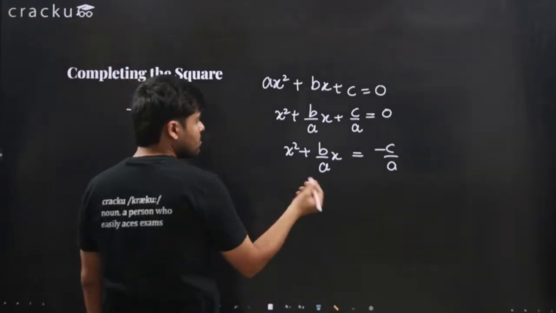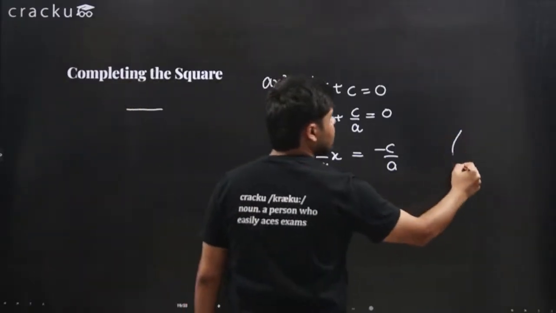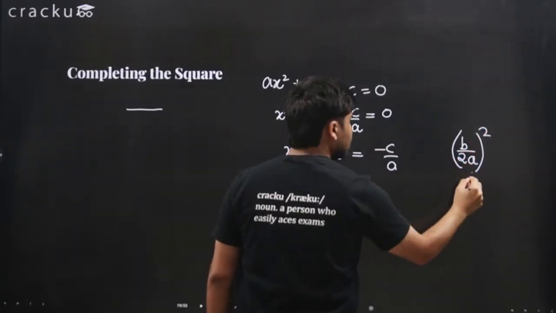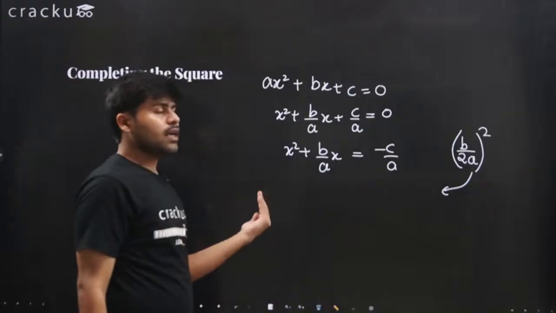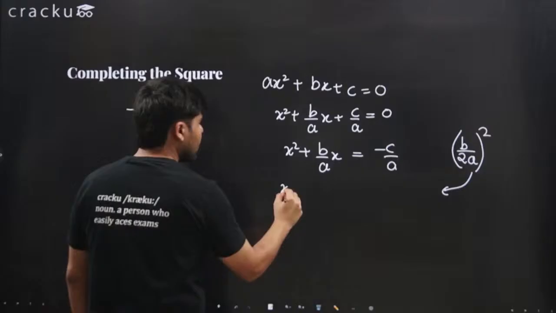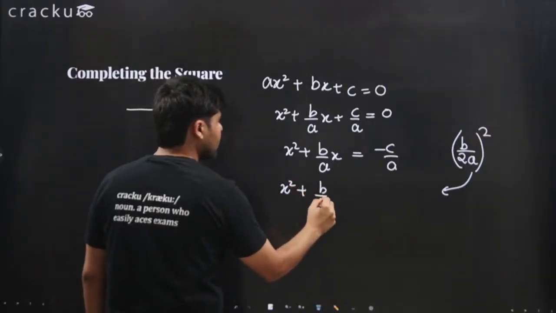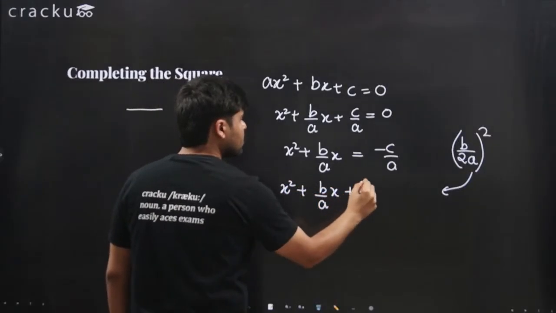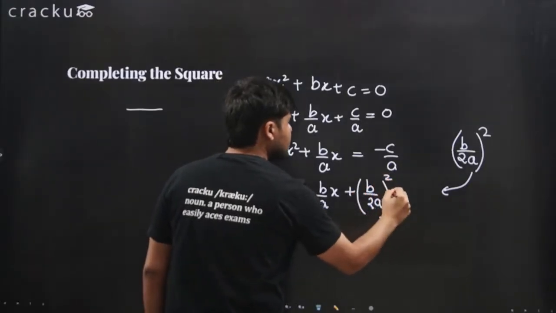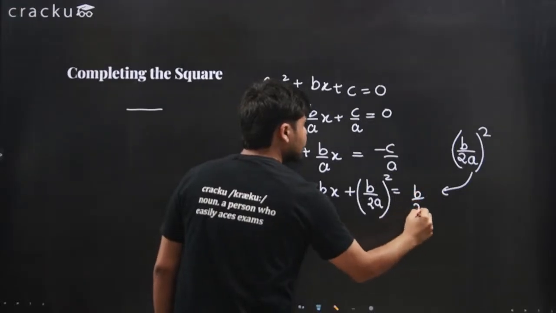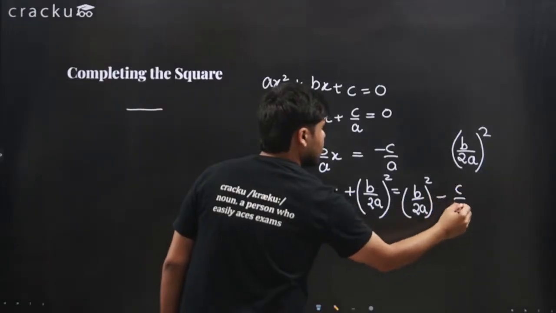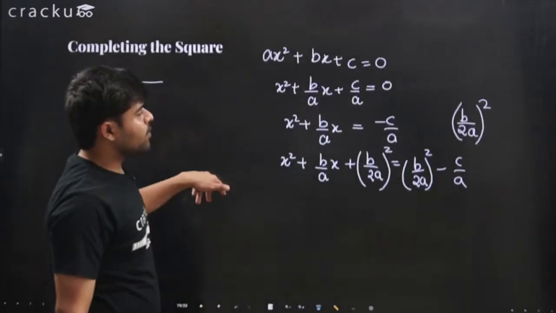Now let's add b over 2a whole squared to both the left hand side as well as the right hand side, right? So what we will get is x squared plus b over a x plus b over 2a whole squared equals b over 2a whole squared minus c over a, right? This is what we get.